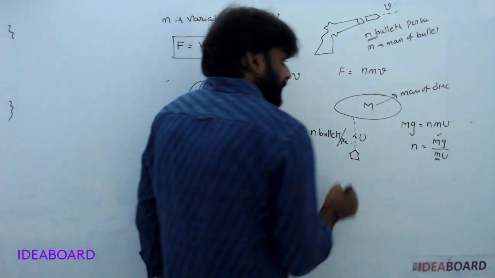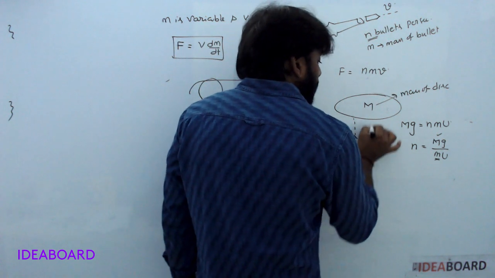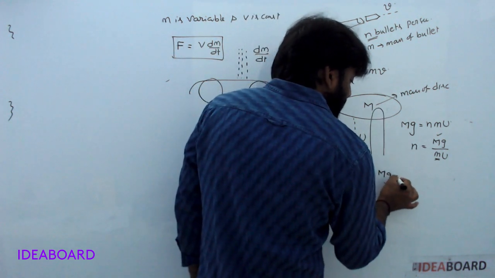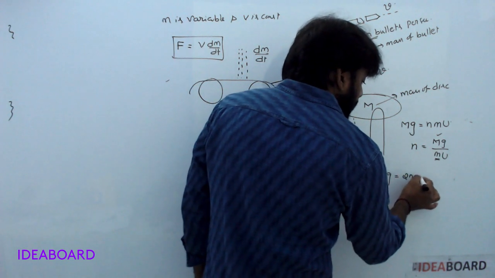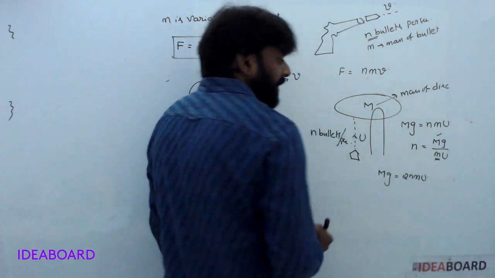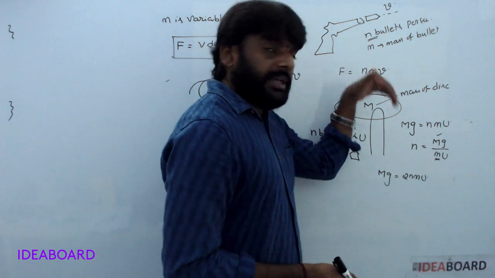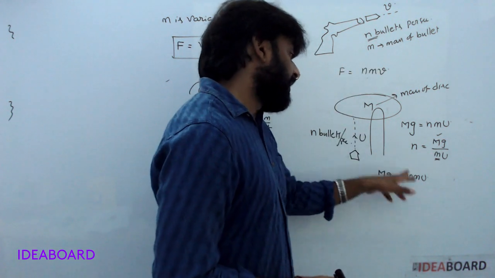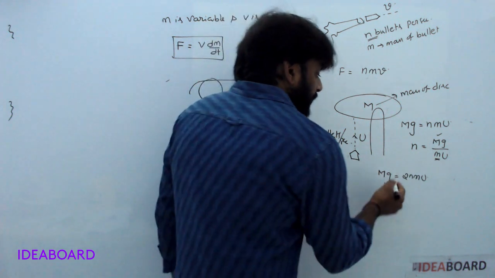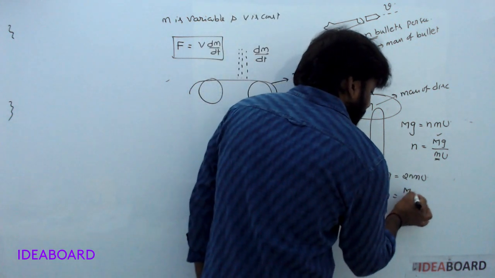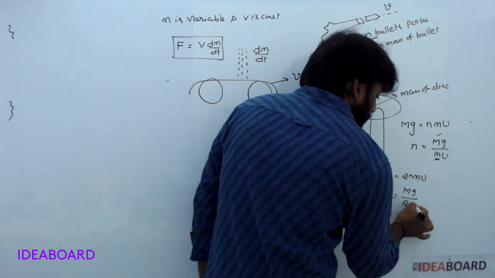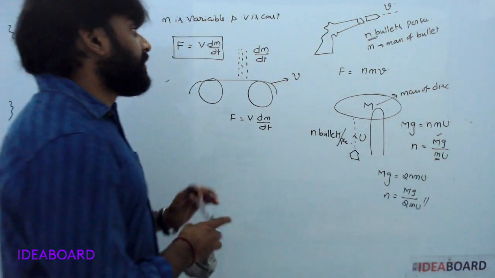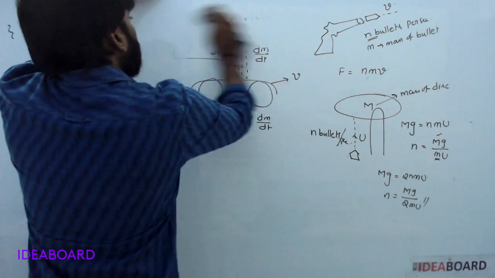Understood? Next, if the bullets return back with the same velocity, in that case M g is equal to 2 n m u, because of forward m u and backward m u, totally 2 n into m u. In this case, n is equal to M g by 2 m u. Understood?